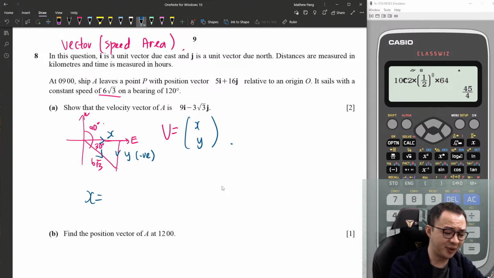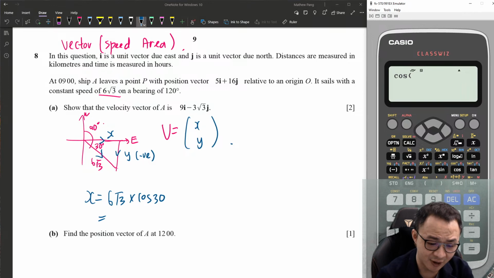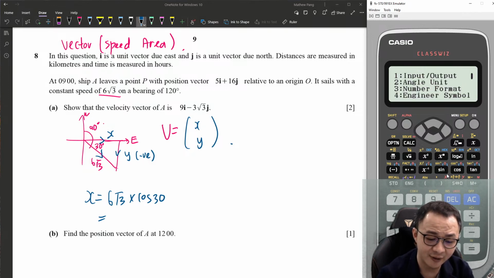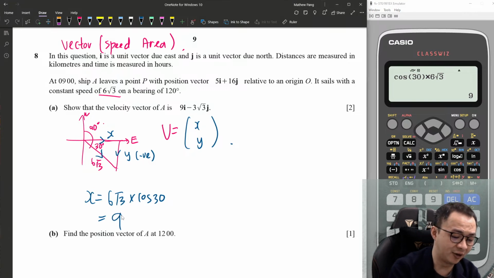So this one should be 6√3 multiply cos 30, isn't it? So you can type in a calculator, cos, in degree, alright? Angle unit degree, cos 30, and then multiply with 6√3. So this one is 9. Okay, I got my x is, so my velocity, my x is 9.